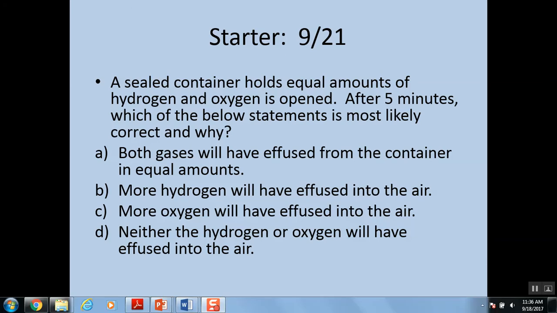Again, this was a multiple choice question asking you to consider the information. What do you think would be most likely correct and why? A container that held equal amounts of gas was sealed, and now it's open. After 5 minutes, which of the below statements is most likely correct and why? First, both gases will have effused from the container. Second, more hydrogen will have effused. Third, more oxygen will effuse. Fourth, neither the hydrogen nor the oxygen will have effused.